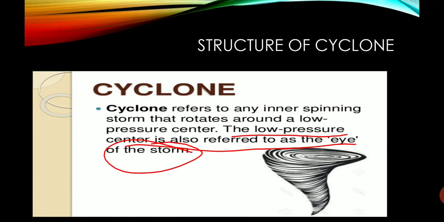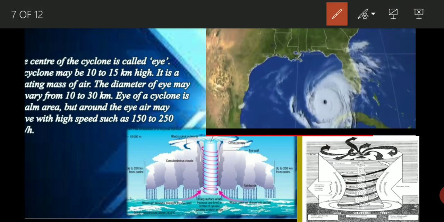If you come to know about the structure of the cyclone, I have already told you that it is creating a low air pressure zone. So in the lower pressure zone there will be no kind of movement of air, which means it is a very calm place. There will be no destruction, because the speed of air is very low. As it is a lower pressure zone, there will be no cloud also, so there will be no rain. So the completely cool and calm center of the cyclone is known as the eye of the cyclone.